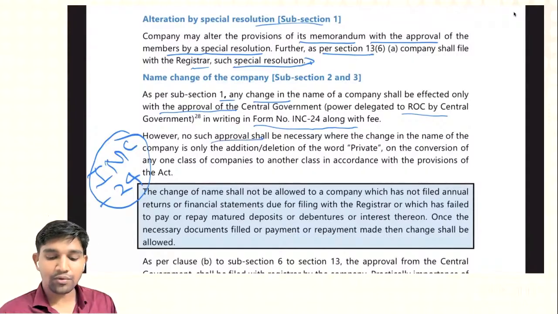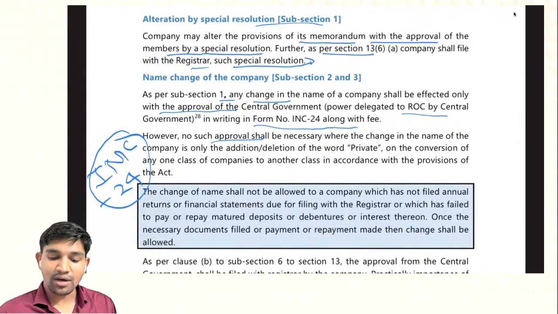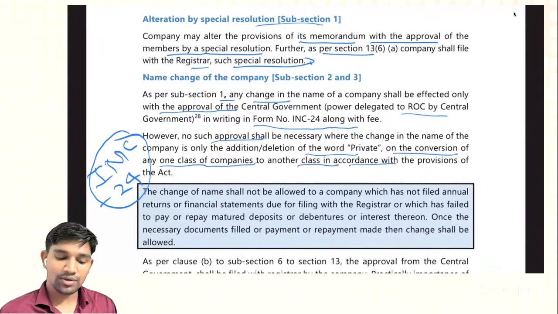However, no such approval shall be necessary where the change in the name of the company is only the addition or deletion of the word "Private" on the conversion of one class of company to another in accordance with the provisions of the Act.